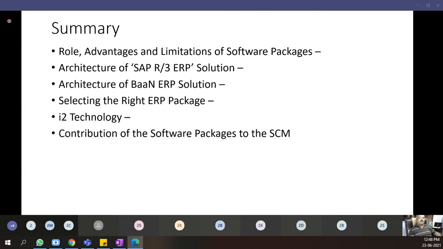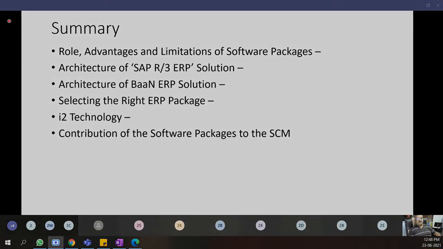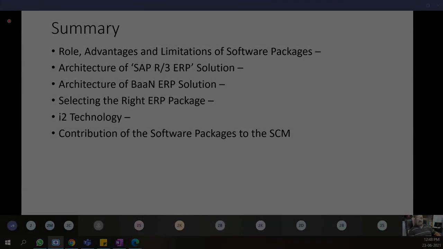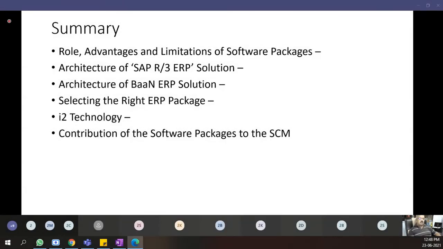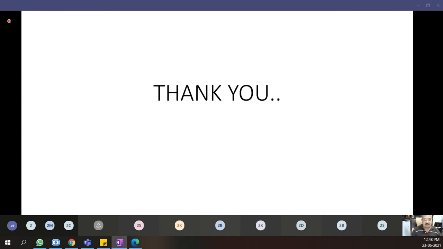So we discussed the role, advantages and limitations of software packages today, the architecture of SAP R3, architecture of BAN, how to select the right ERP package as per technology, and contributions of the software packages to the SCM. Any questions anyone has on operations and supply chain management ERP packages?